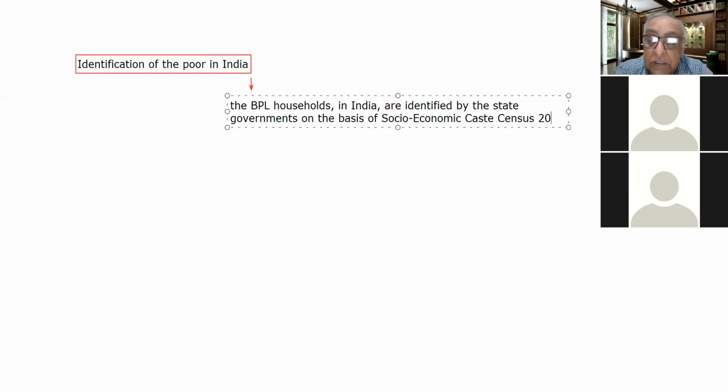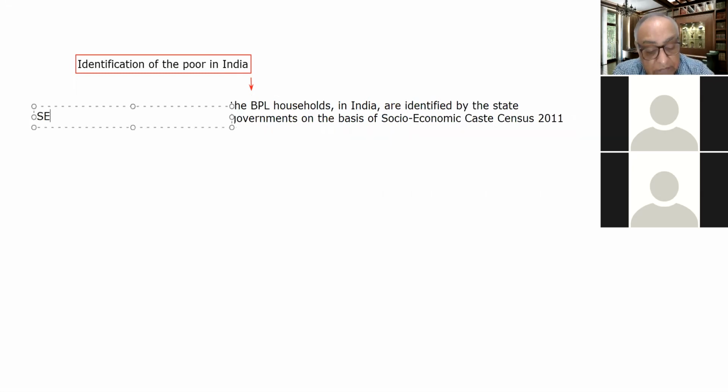So in our country in 2011, the SECC, Socio-Economic Caste Census, was held, and on that basis we identify the BPL households in our country, or we identify the poor population in our country. So it is the responsibility of the states to identify the poor population.